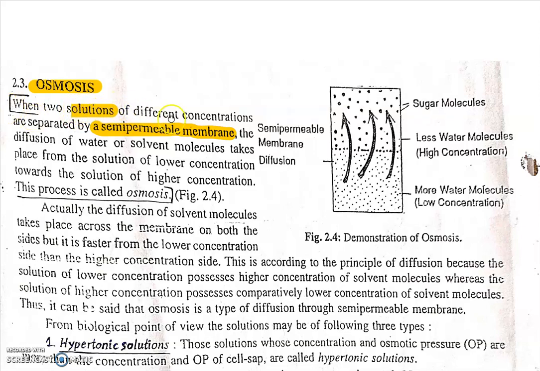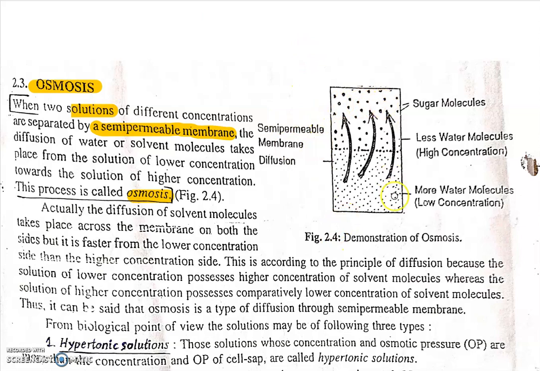are separated by a semi-permeable membrane with different concentrations, the diffusion of water or solvent molecules takes place from the solution of lower concentration toward the solution of higher concentration. This process is called osmosis. First, we have to understand the actual meaning of osmosis.